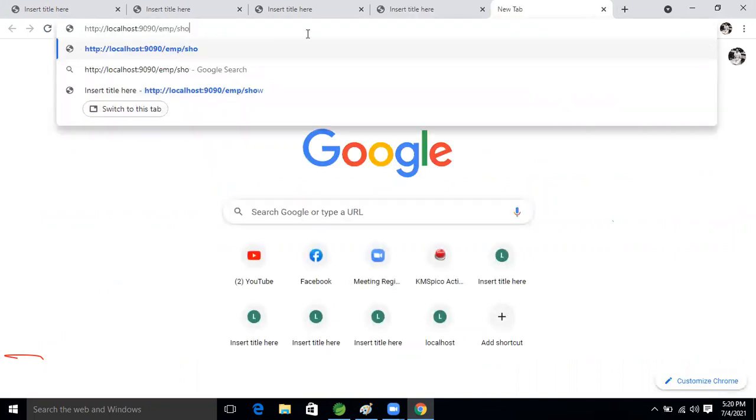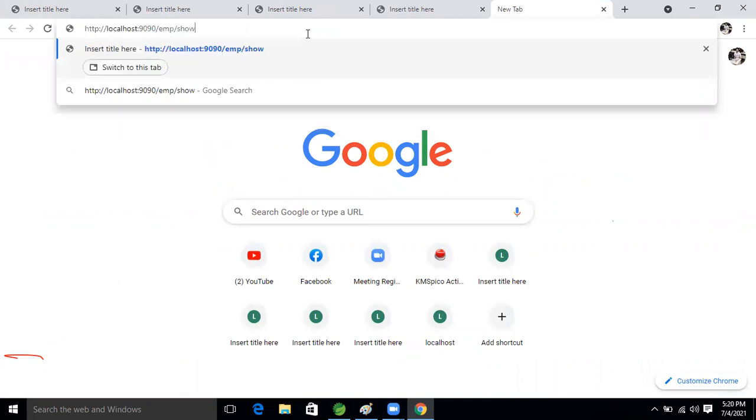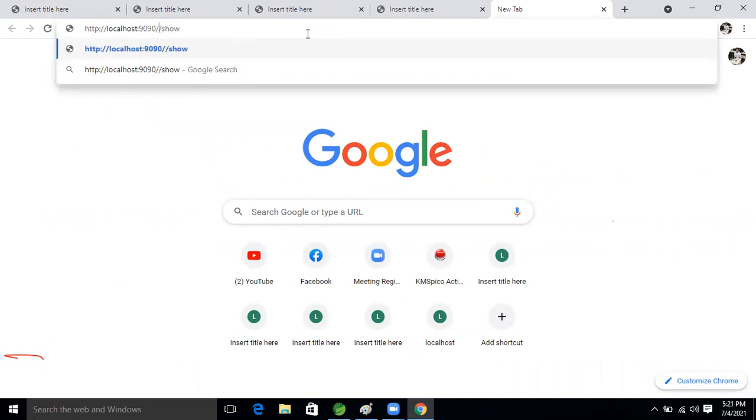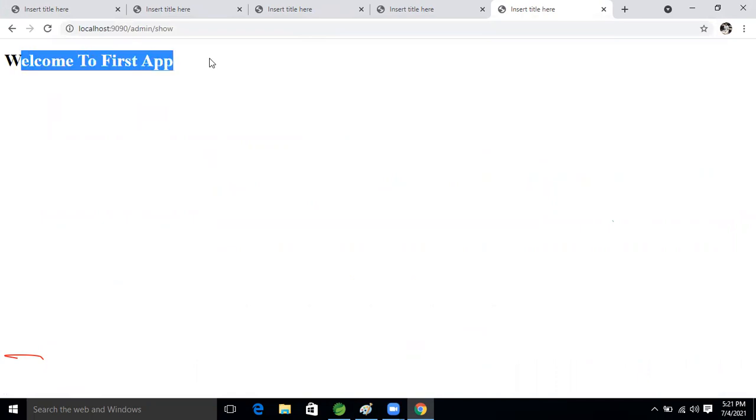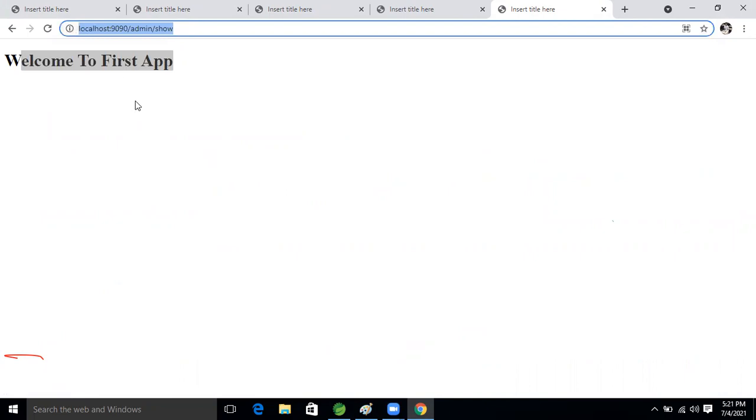Come to another tab. Here, make the admin. Just take admin now and enter it. Still we are getting the welcome to first application, or are we able to get the result or not, guys? Yes, Ravi, you are getting it. So based on that URI, we are differentiating both controllers, right? Yes, we can. Everyone give the reply.